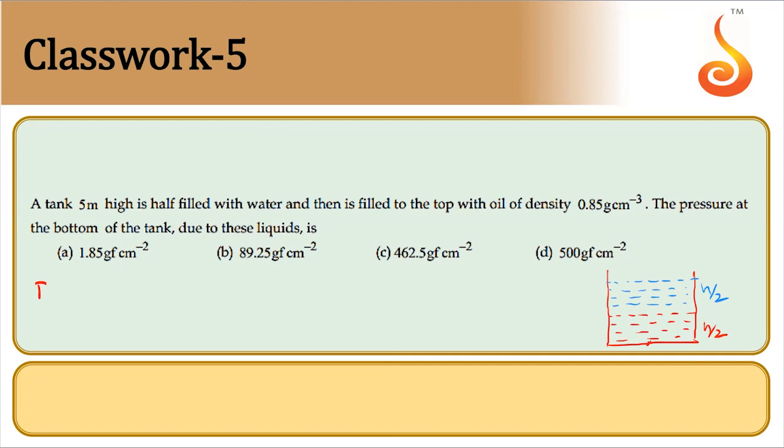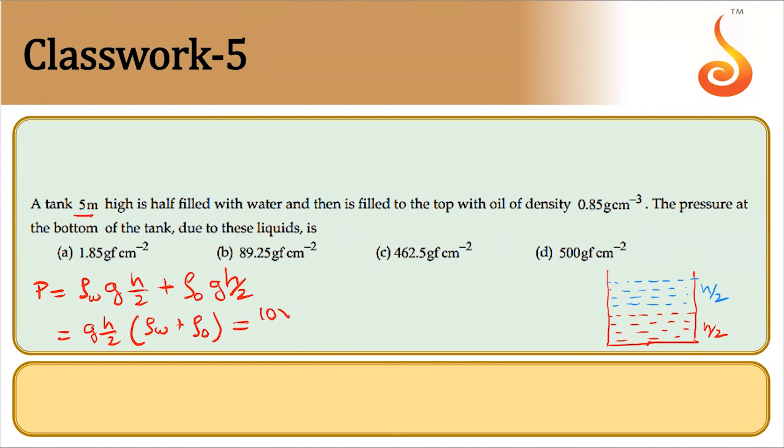So pressure should be rho W into g h by 2 plus rho of oil into g into h by 2. So that will be g h by 2 into rho W plus rho oil. Now substitute and simplify. So this will be 5 meter, 10 into 5 divided by 2.